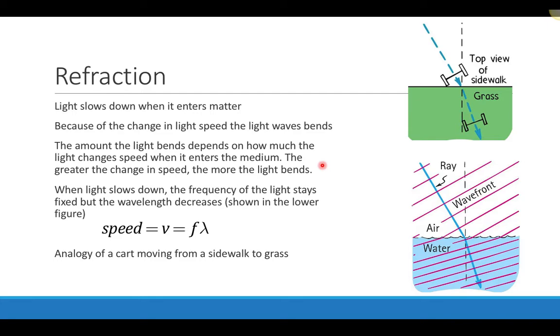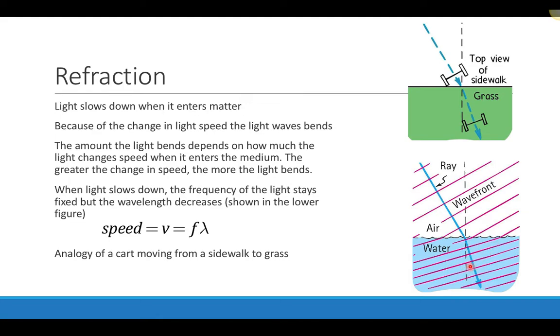So I want to remind everyone at this point that when light travels in a vacuum or in air, it travels at the speed of light, that constant value c, which is 3 times 10 to the 8 meters per second. And so what happens is that when it enters a medium, like in this particular case, I have light that's traveling in air, and then it enters water, and we can see that the light actually tends to bend. We have a normal to the surface right here, so that's perpendicular to the water's surface. We have an angle of incidence, and then we have the light entering that medium, and it tends to bend.